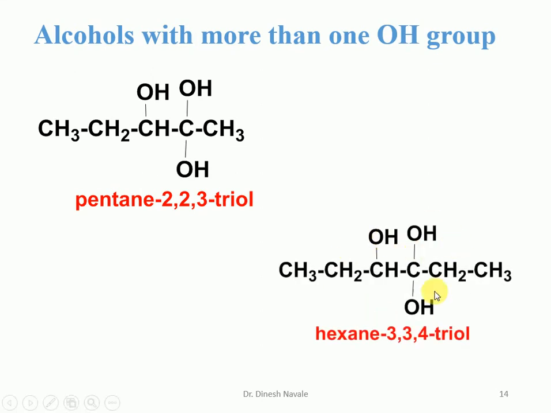Again 3 OHs are there, so it is a triol. We have to give the lowest possible number to the substituent. So there are 2 OHs at carbon number 3, but if you consider from the left hand side, only one OH is there. So we have to start the numbering from the right hand side. So it is carbon number 1, 2, 3, 4, 5, 6. So it is a hexane triol. And the position of the OH is at carbon number 3, 2 times, and carbon number 4. So it is going to be hexane-3,3,4-triol.